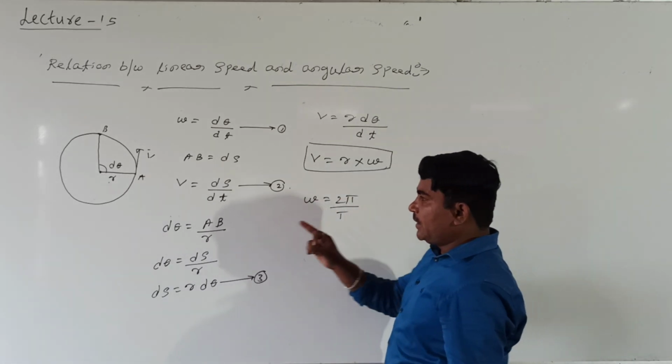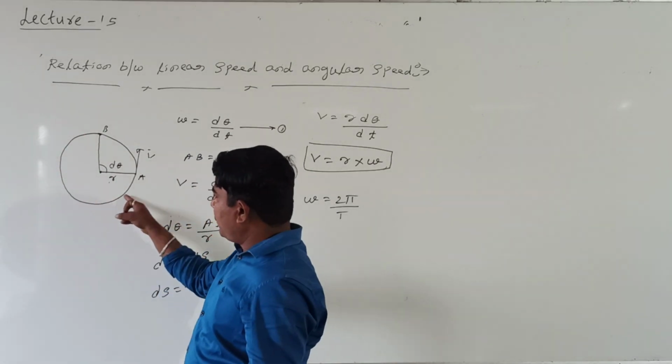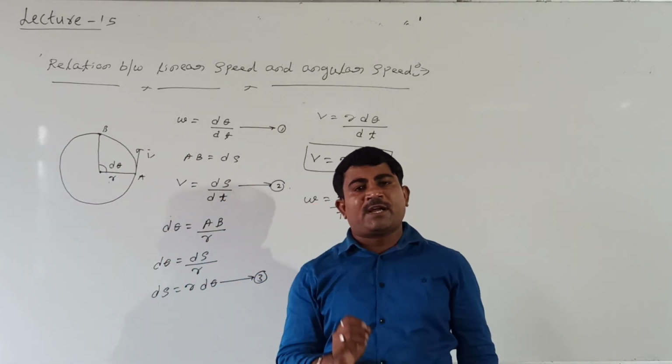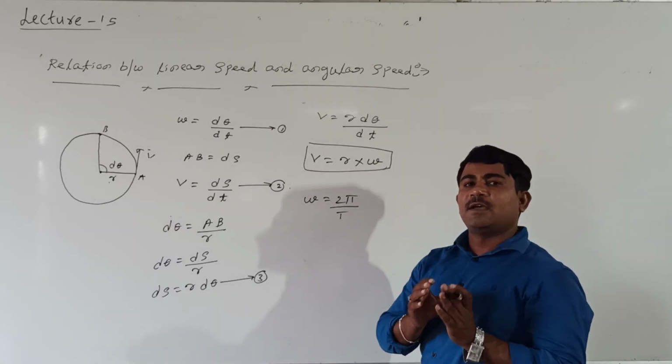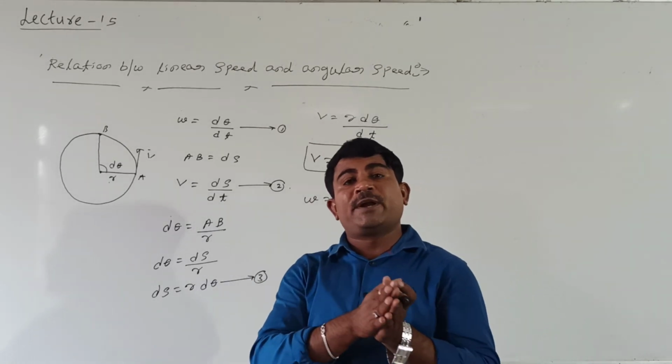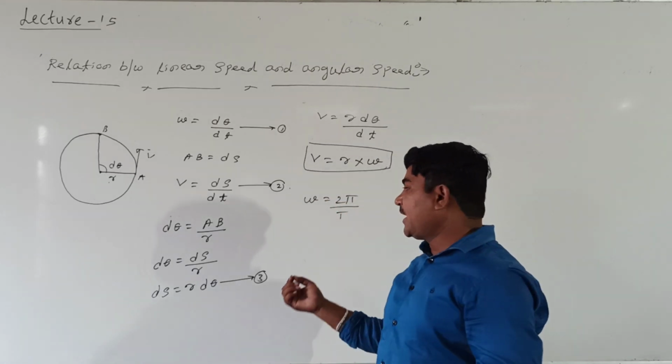Here 2 pi represents one complete circle, the total angle of 2 pi or 360 degrees. Then what is T here? T represents the time taken to complete one revolution, the time period.